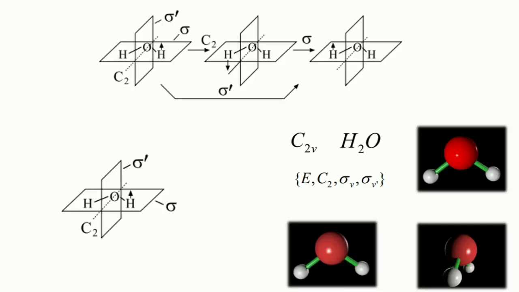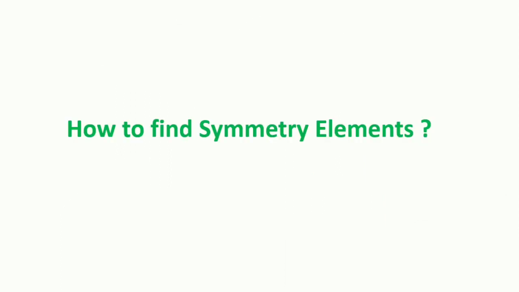Now the question is how to find the symmetry elements in molecules. This is quite interesting, and we have to find the symmetry elements in molecules by using our previous knowledge of symmetry. So in symmetry we already studied the identity. We need to find the identity. We need to find the proper axis of rotation, known as Cn.